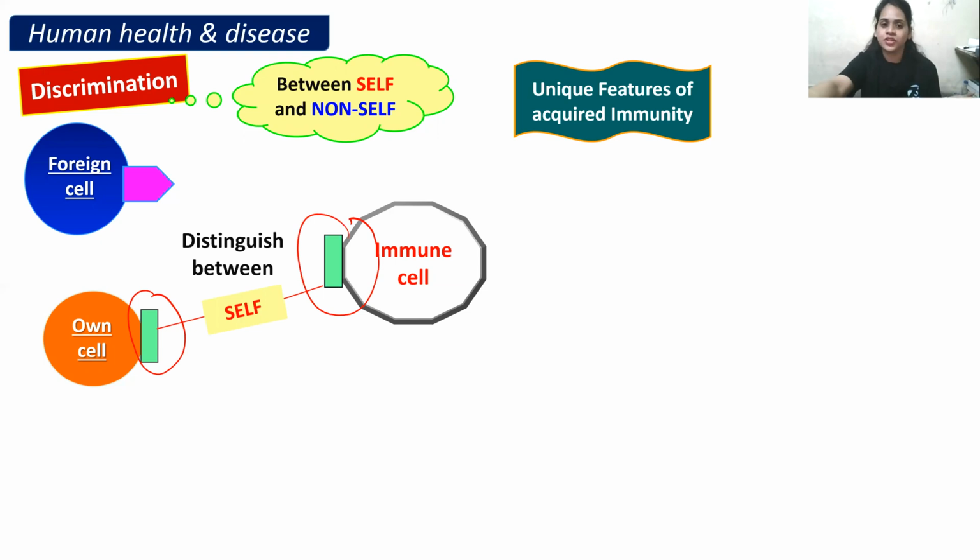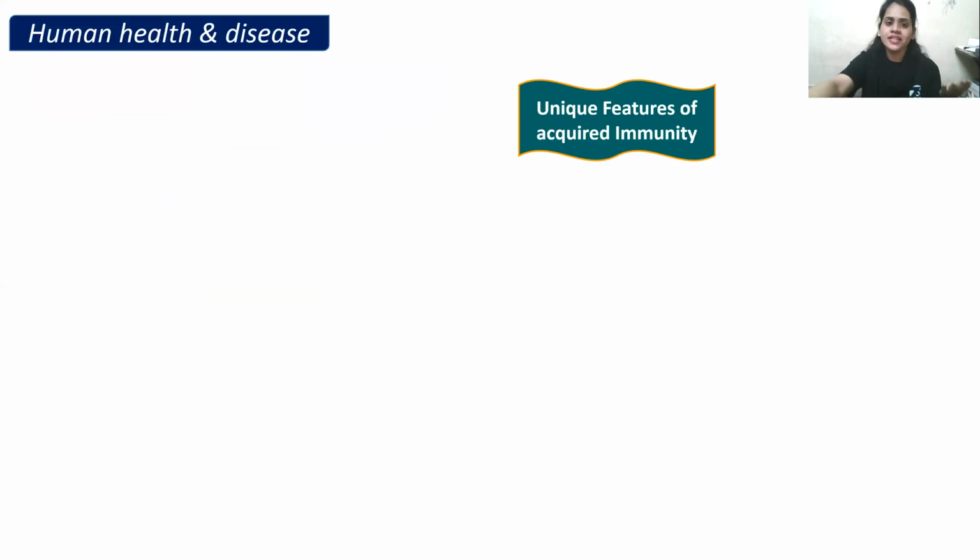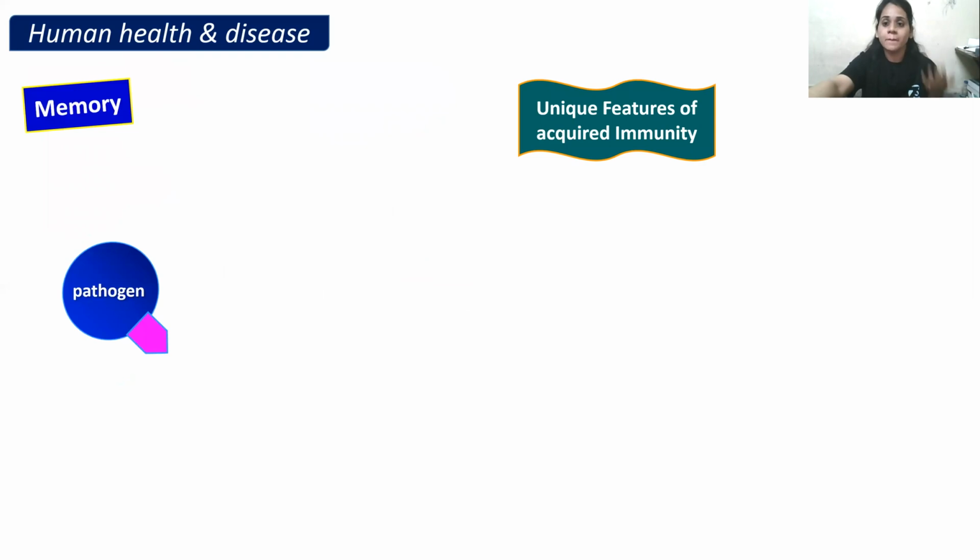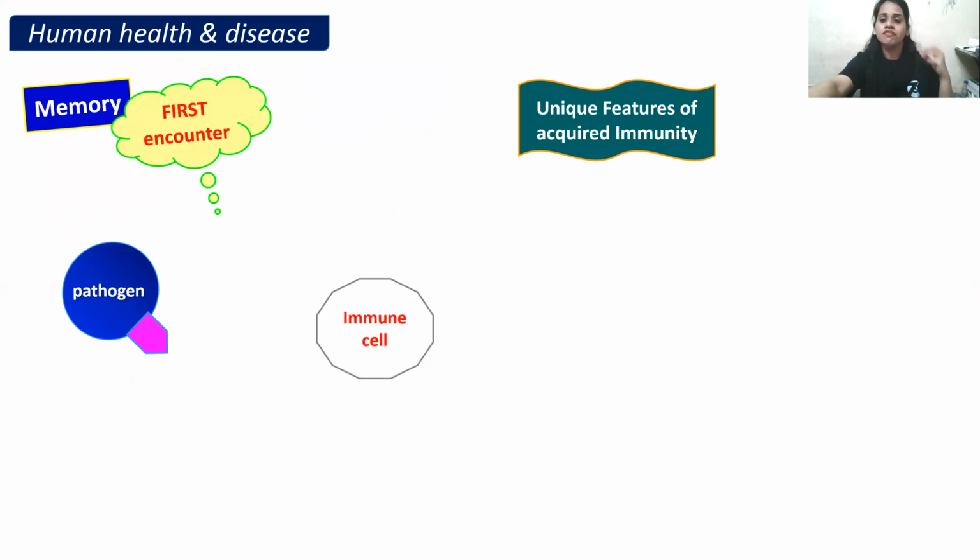And the last feature is called memory. Whenever a pathogen comes inside our body for the first time, the immune cells get activated and produce antibodies, and they try to eliminate the pathogen.